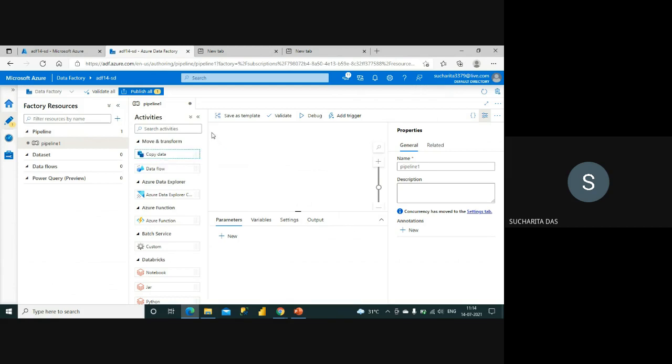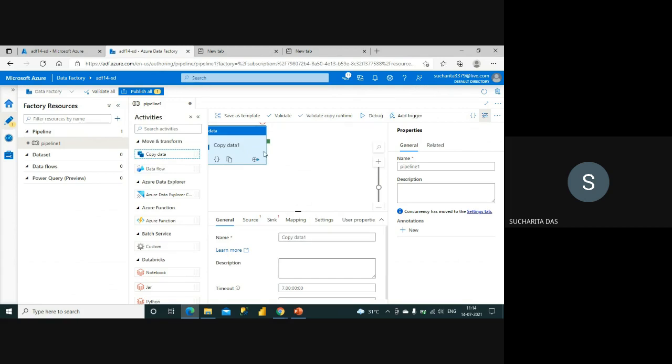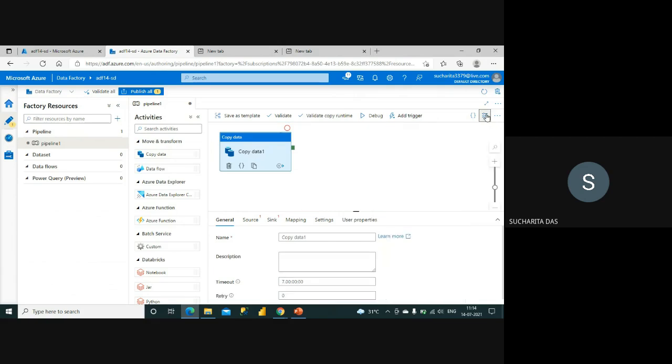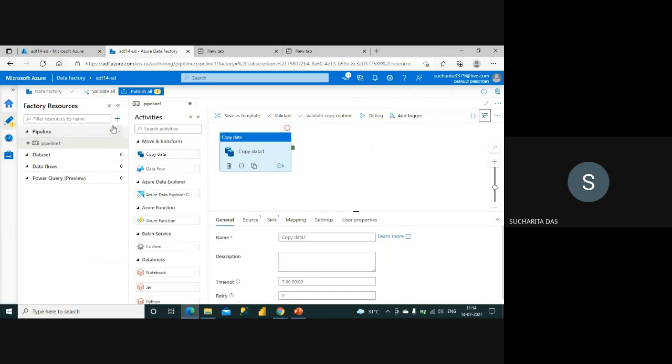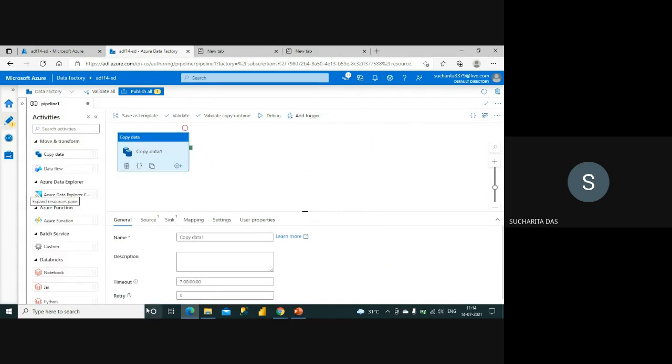So what I have to do, you can see here one canvas, and you can just drag this activity and paste it here. So you can see this copy data activity. I'm just pressing on this properties window, so it is invisible now, and if I want, I can bring it back. This is the name of the pipeline, you can change it. This part also I can minimize, and these are the list of activities, so you can minimize or you can keep.